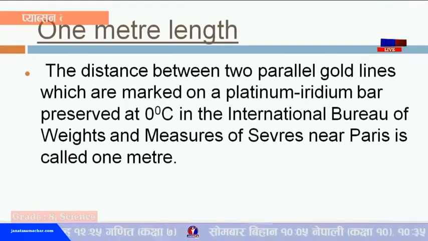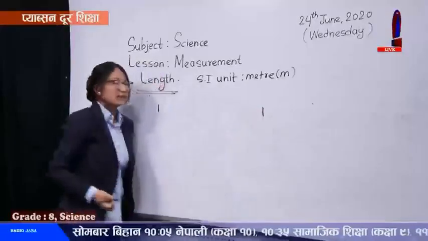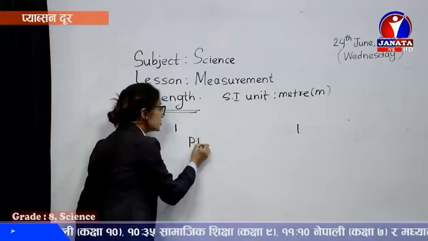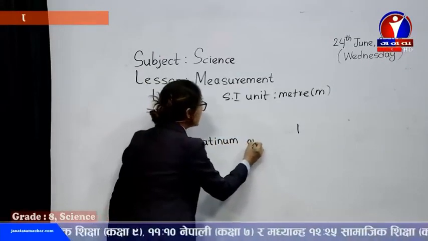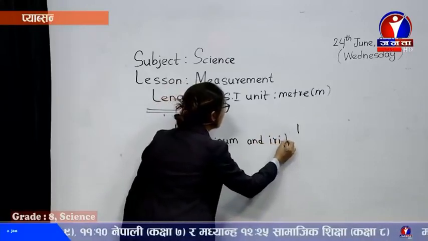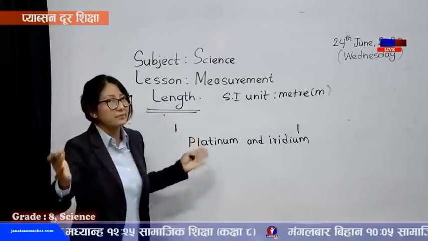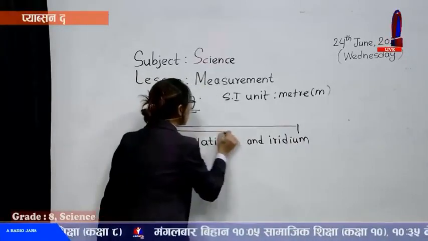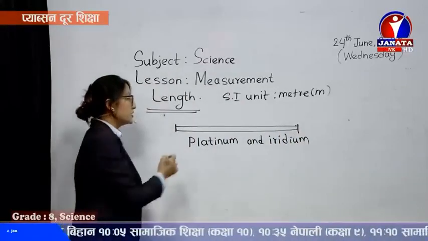These two goal lines are made on a bar, a bar that is made up of two elements named platinum and iridium. These are two metals. Mixing those two metals, a bar is made, a platinum iridium bar.